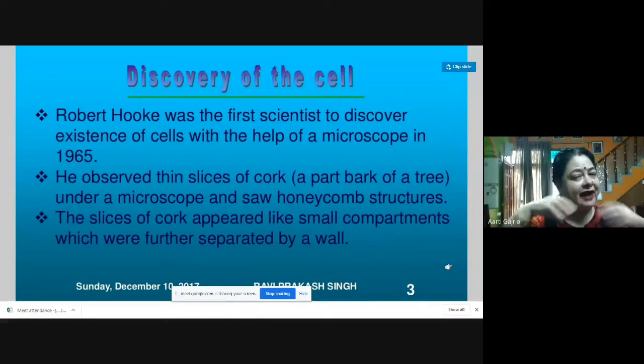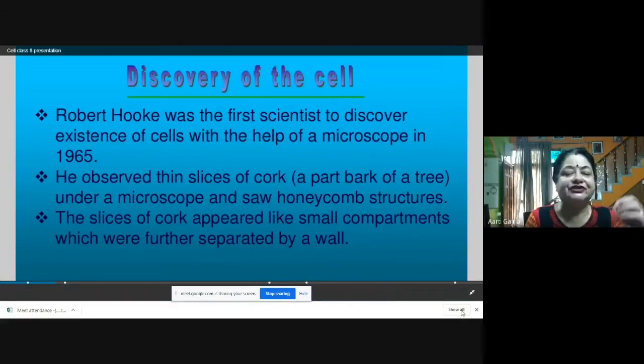It has different compartments. Similarly, this structure also had different compartments, and the slices of cork appeared like small components which were further separated by a wall. So small components he was able to see under the microscope, and every compartment was separated by a wall. This is how the cell was discovered by Robert Hooke, and he saw these compartments in thin slices of cork.